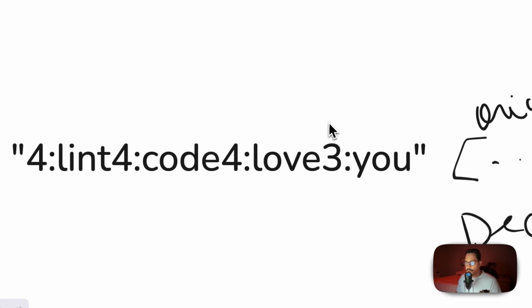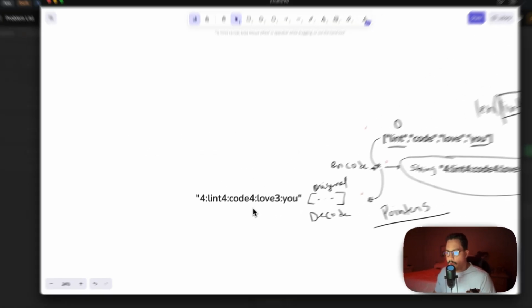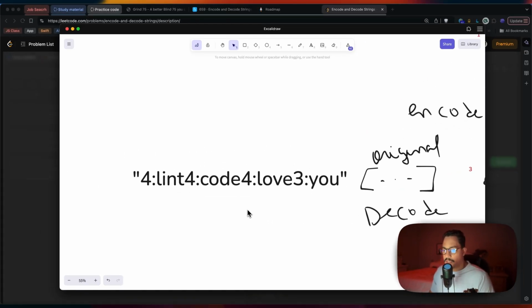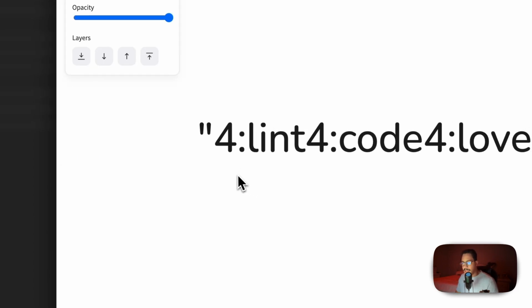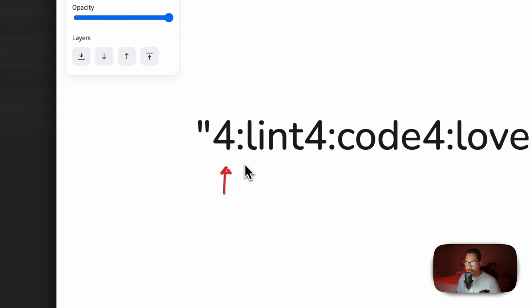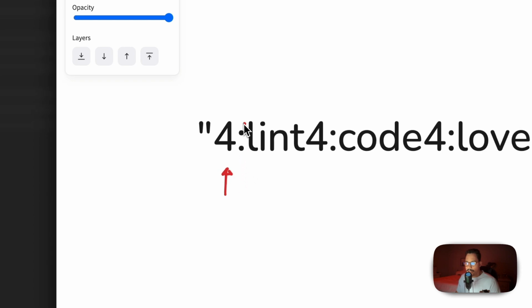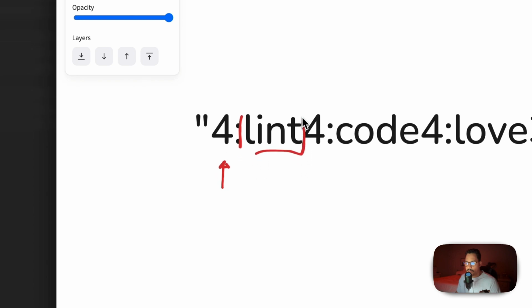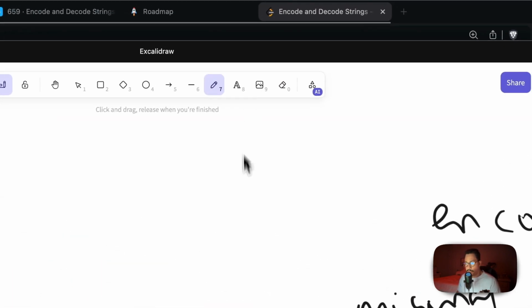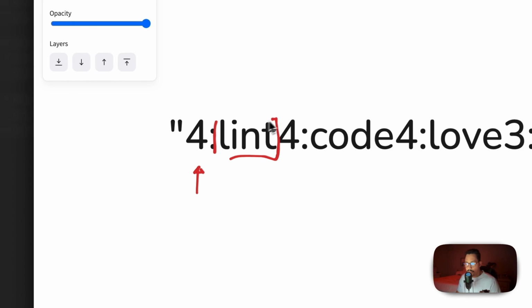So now we get this string, right? We encode it, and now we have to go through every character in this string, get the length of that string, and process the whole string now. Get the length, see where that string ends, get that word out of there with the new information we have, which is the length of that word. And yeah, I think that's pretty much that part, right?